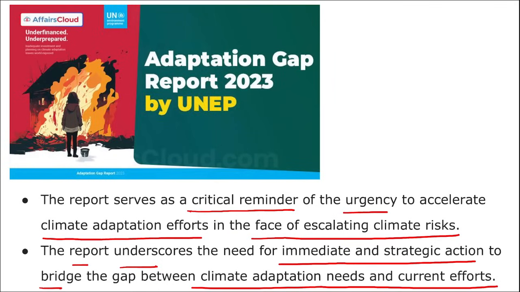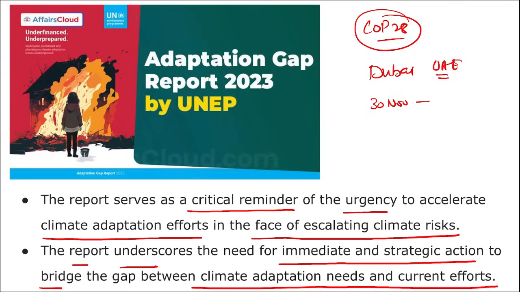efforts. Right? This report was released in anticipation of COP28, that is Conference of Parties 28 climate talks, that was held in Dubai, UAE. Correct? And this is scheduled to be held from 30th of November till 12th of December. Also, the report provides an update on the global status and progress of the adaptation process across three elements, that is planning,